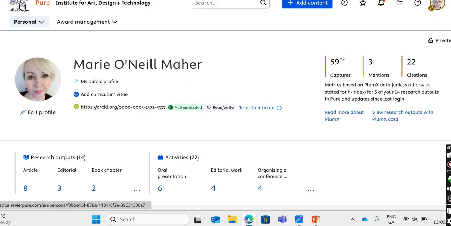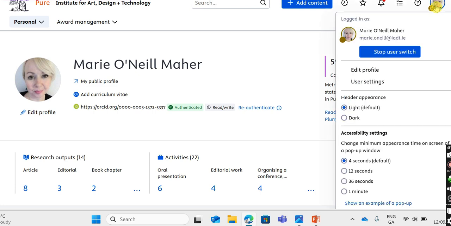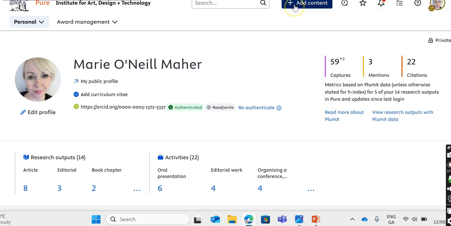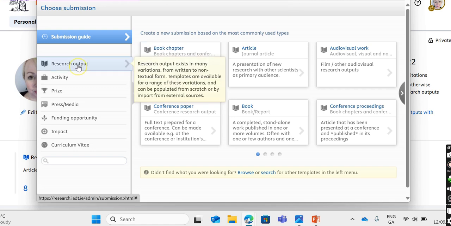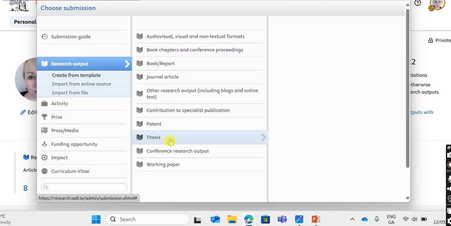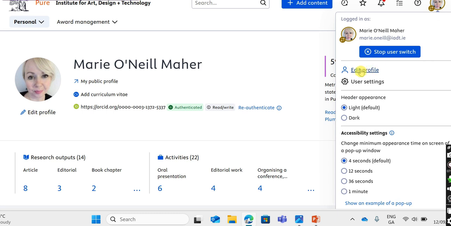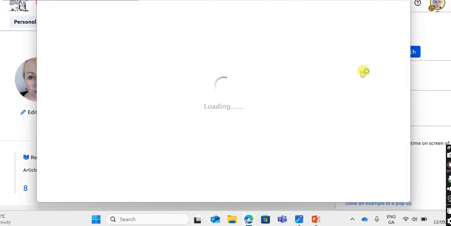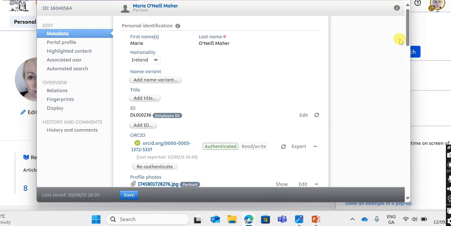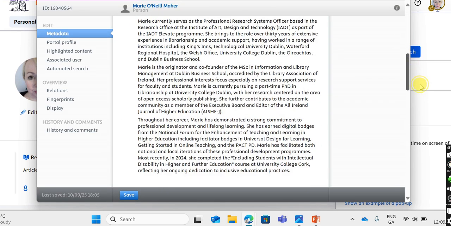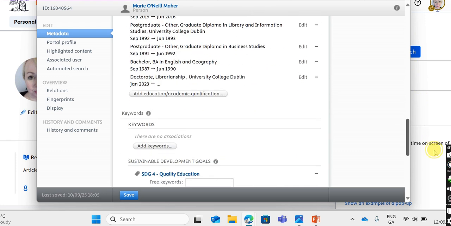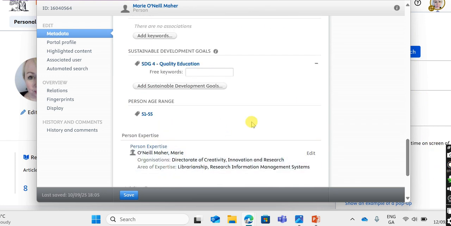And let me just show you how you can also add a tag to your profiles. So I just showed you how you add a tag to your research output there. But you can also add a sustainable development goal to your profile. So if you go to the top right-hand corner and edit profile, and if you scroll down, you'll see at the very end, there is an option to add sustainable development goal.